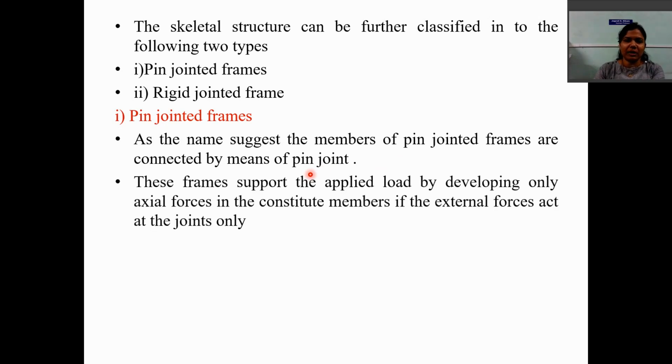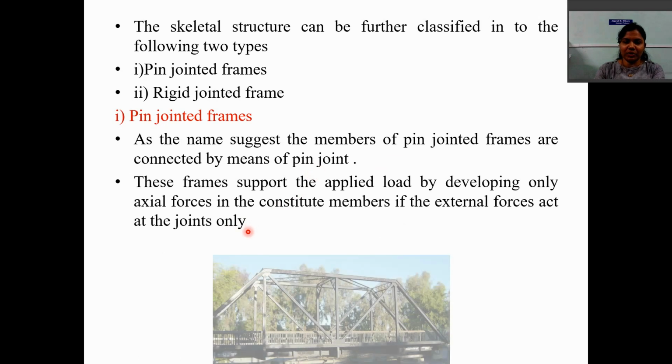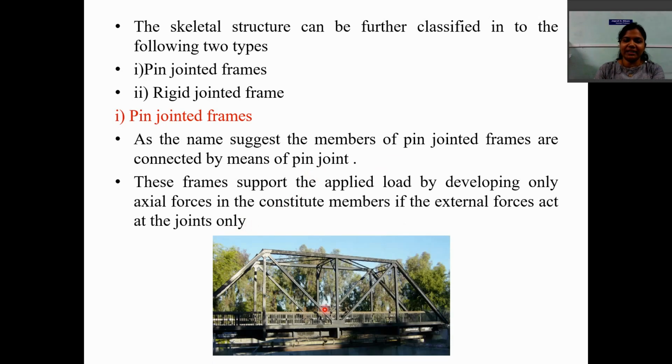This frame supports the applied load by developing only axial forces in the constituent members, if the external forces act at the joints only. This is one example of a pin jointed truss. Every member of the truss is straight and jointed at the joint with the help of a pin joint, and external forces act only at the joints and members develop axial forces only.